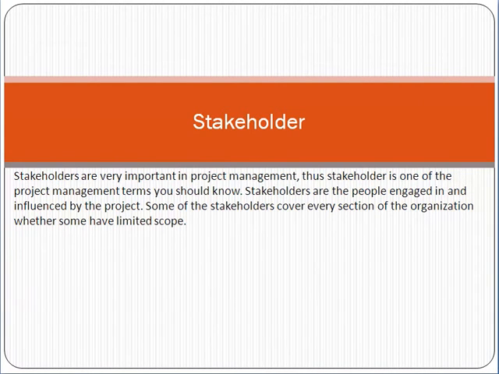Another term is stakeholder. Stakeholder, friends, means a person who has a positive or negative interest in a project. That is called the stakeholder. For example, the customer is a stakeholder, the project manager is a stakeholder, the functional manager is a stakeholder, the CTO and CEO are stakeholders, and any third party vendor who is providing any service for a project is also called a stakeholder.